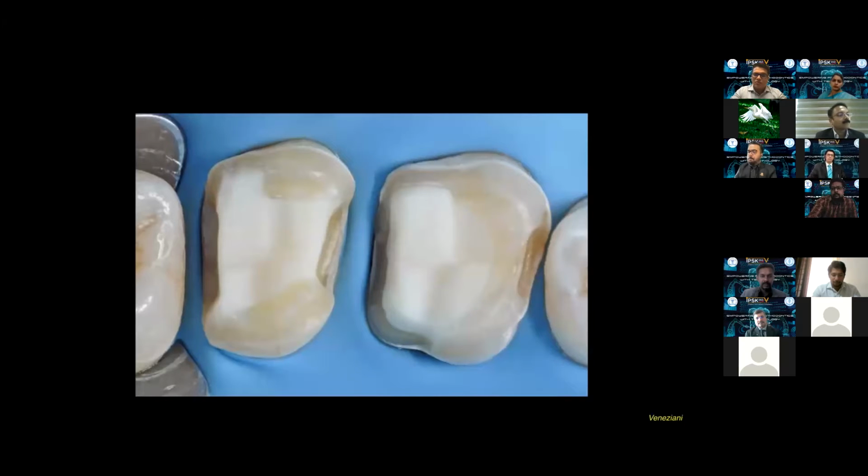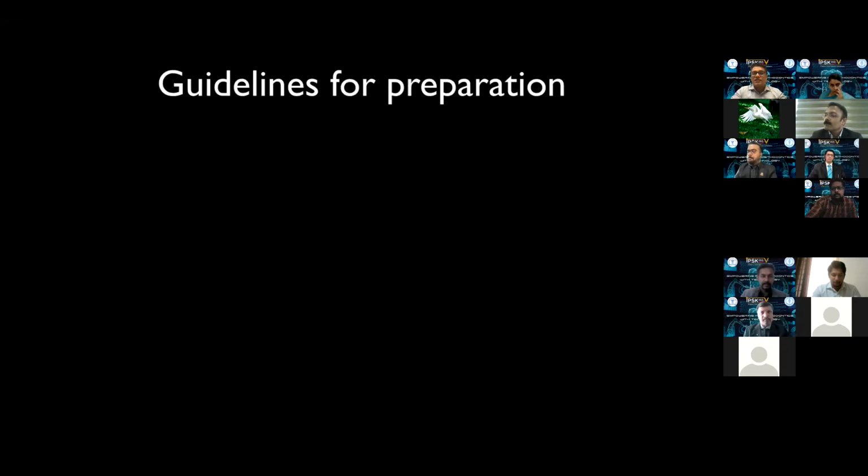It's not that you should have a single type of finish line all over the tooth. It depends on the architecture of the tooth and the amount of tooth structure that remains. So you can mix and match. There are no definitive rules. However, there are certain guidelines to be followed when we are preparing these posterior teeth.